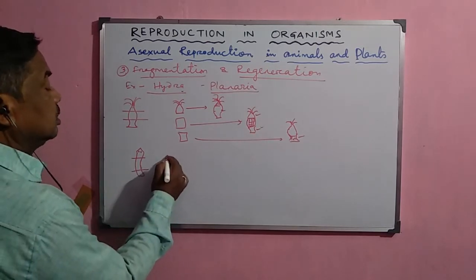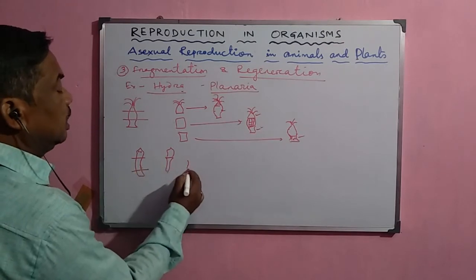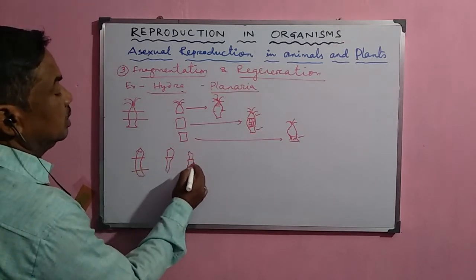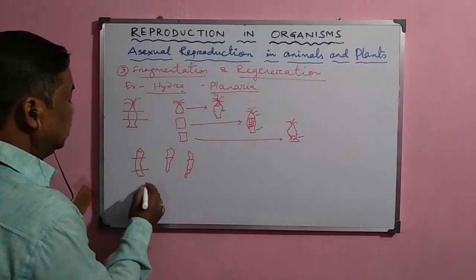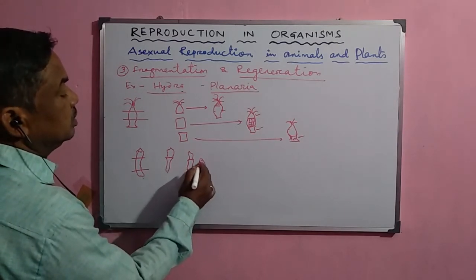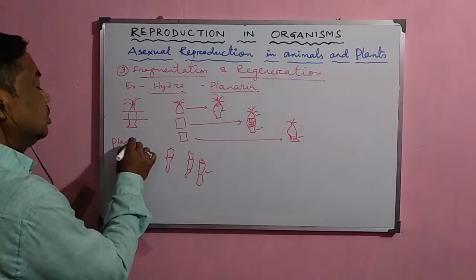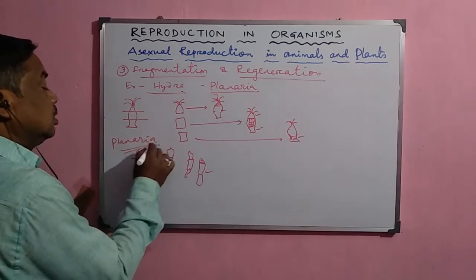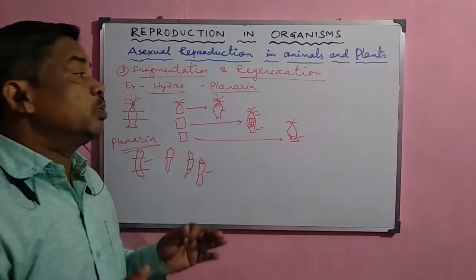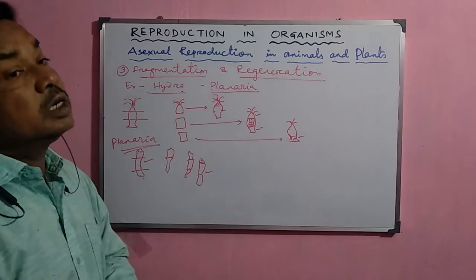Each fragment develops: the upper part develops the lower one, the middle part develops the upper as well as the lower part, and the lower part develops the upper part. In this way the planaria also produces new young planaria by the method of fragmentation and regeneration.